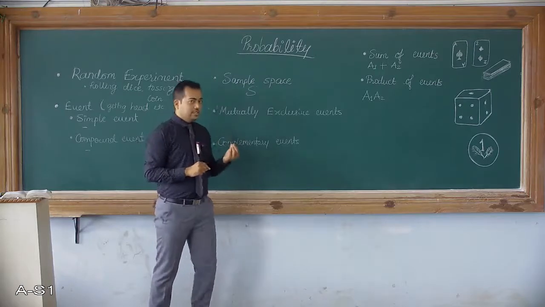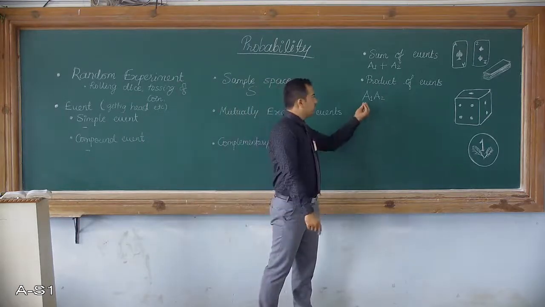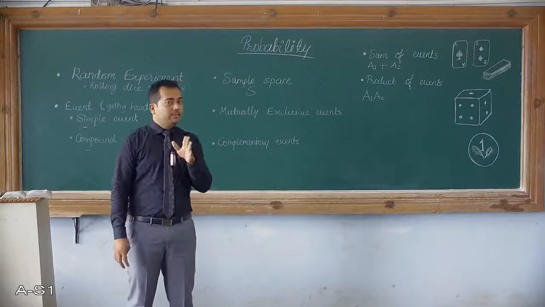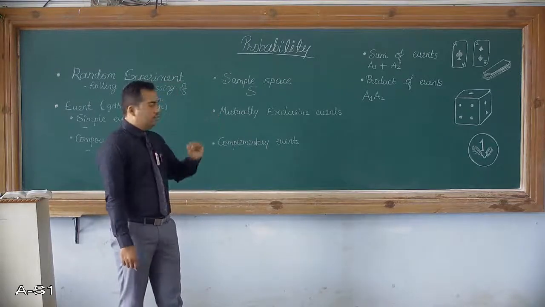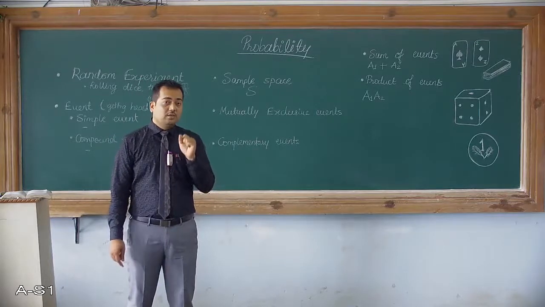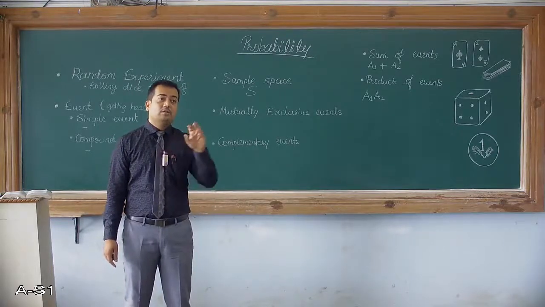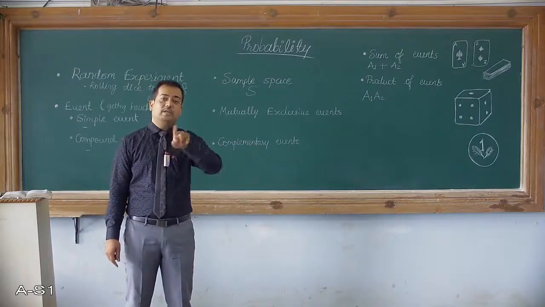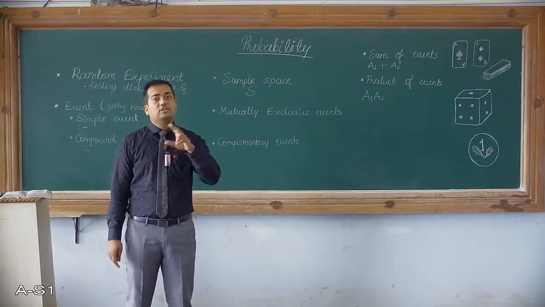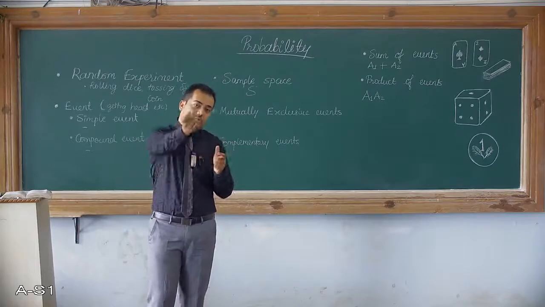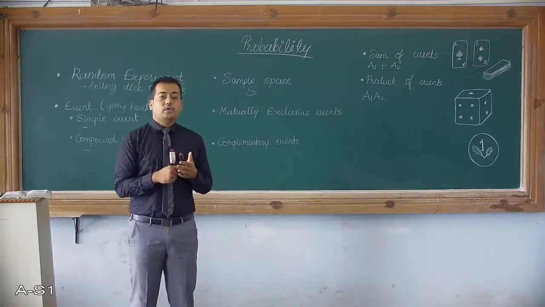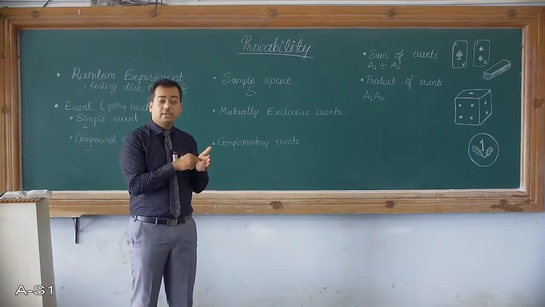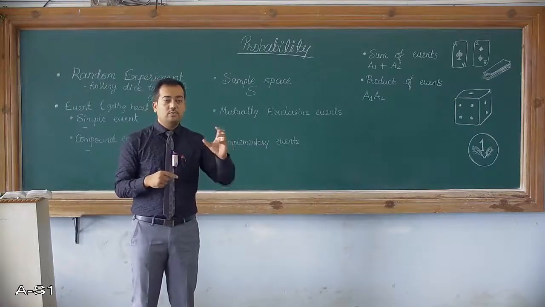Now suppose A1 and A2 are mutually exclusive events. What do you mean by mutually exclusive events? The meaning is that either this happens or that. Two events are such that only one of them will occur, then only they are called mutually exclusive events. When do you say A1 and A2 are mutually exclusive? When A1 is occurring and A2 is not occurring, or A2 is occurring and A1 is not occurring. Then only you can say A1 and A2 are mutually exclusive events.